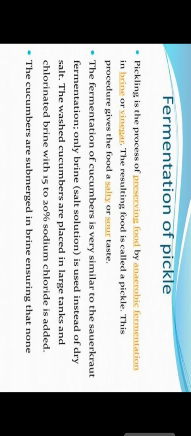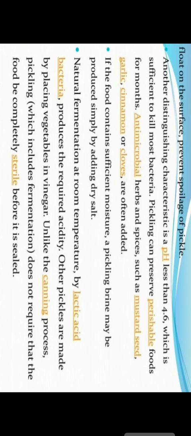Brine is a salty solution in which we can make pickles and preserve some other things also.